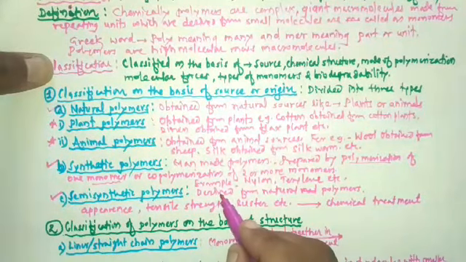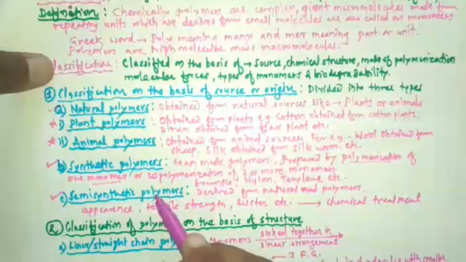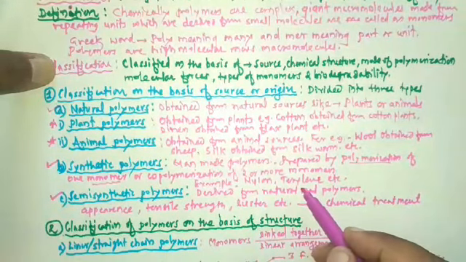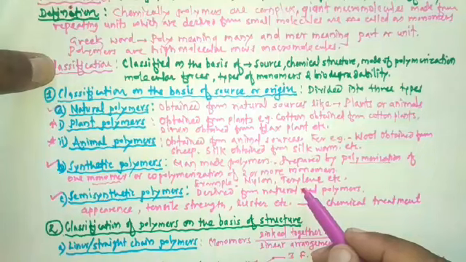So listen once again. Semi-synthetic polymers are the polymers which are derived from natural polymers. They are obtained from natural polymers.